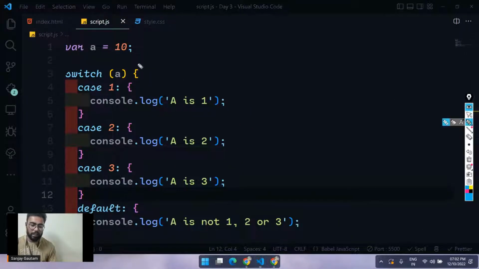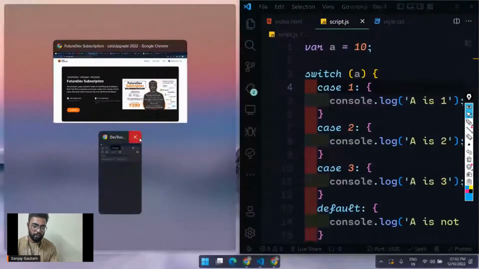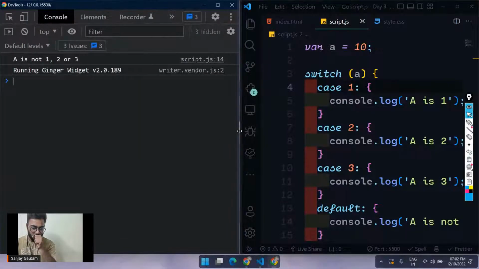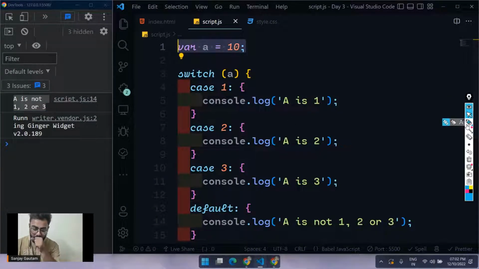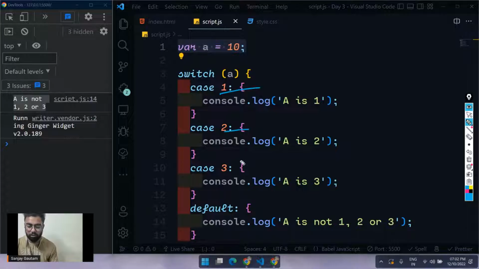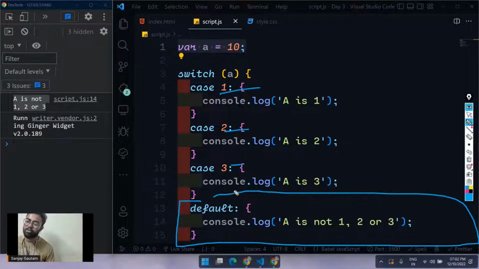So right now a is equal to 10 here, isn't it? a is equal to 10 here. So I am just going to see what we are getting in our output. Obviously I'm getting "a is not equal to 1, 2, or 3". Why? Obviously because a is 10 here, so it's not equal to 1, 2, or 3. Whatever you have in the default case is just going to get executed.